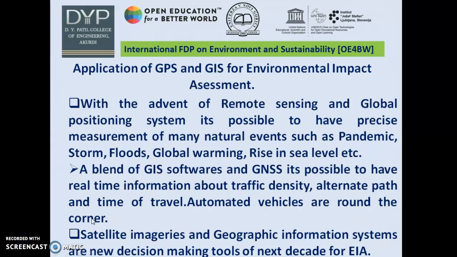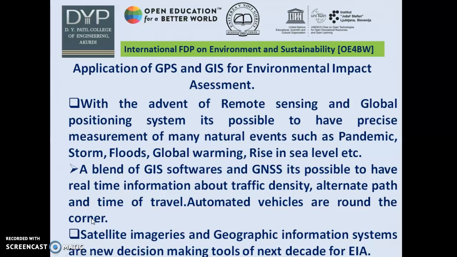Audience, the application of the GPS and GIS for environmental impact assessment are enormous. It has a very vast scope. With the advent of remote sensing and global positioning system, it's possible to have precise measurement of many natural events such as pandemic, which we are facing right now, storms, floods, global warming, a rise in sea level, and so many other variety of natural phenomena.